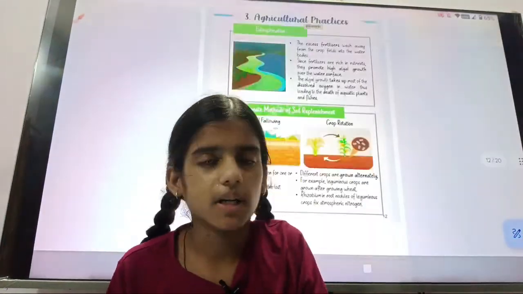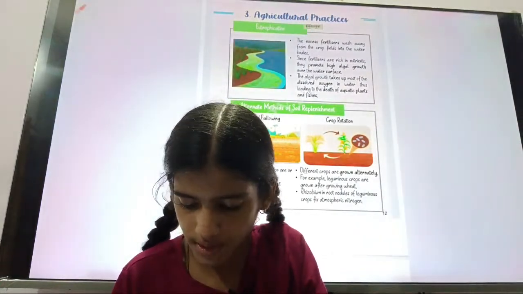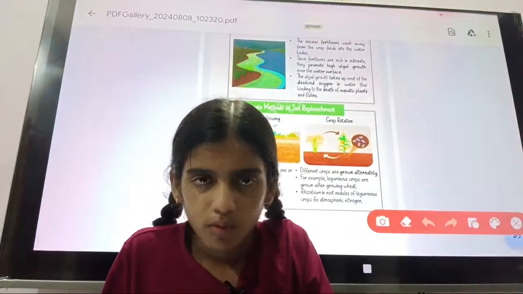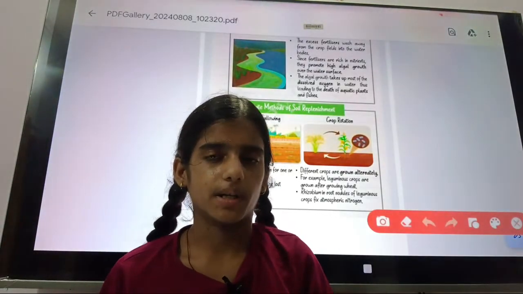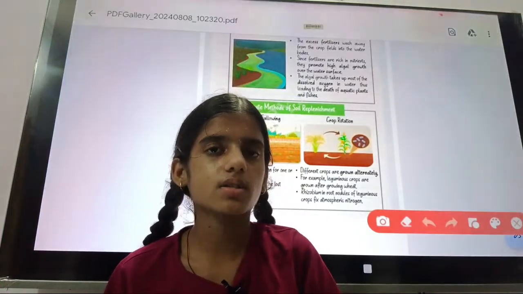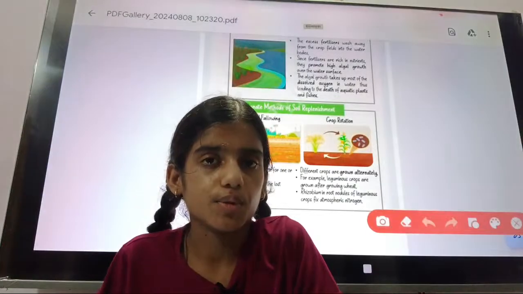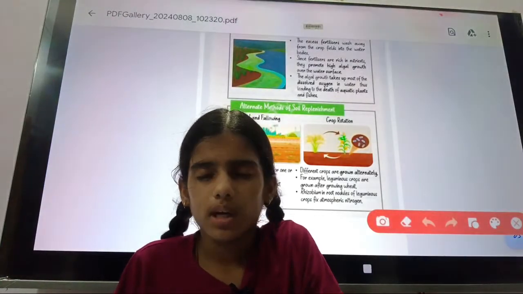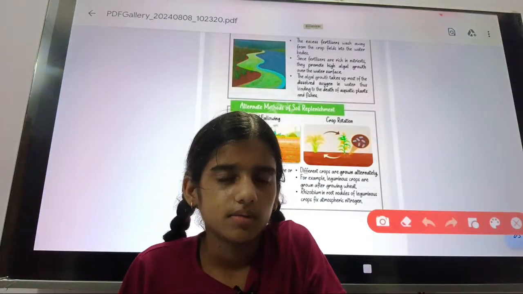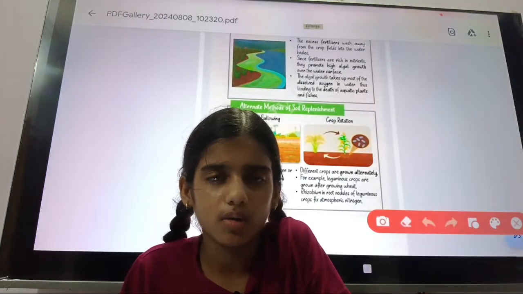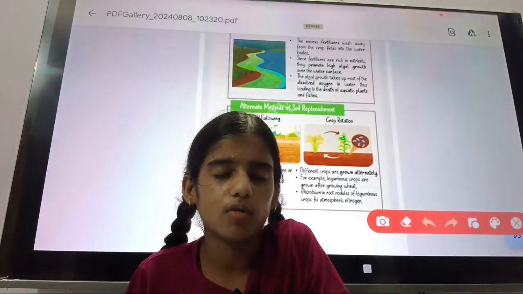Besides this, another topic is alternate methods of soil replenishment. What are the methods used for soil replenishment? There are two processes: land fallowing and crop rotation. In land fallowing, the land is left barren for one or more seasons.